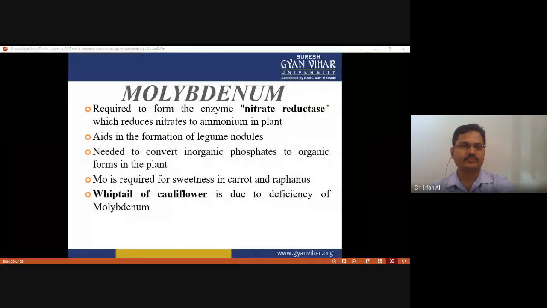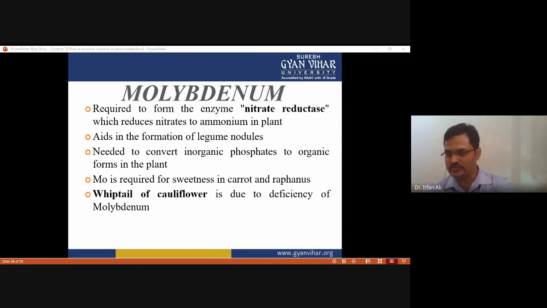And molybdenum. Molybdenum is required to form the enzyme nitrate reductase, which is required in nitrogen assimilation in plants. Molybdenum helps in the formation of root nodules, and you know that root nodules help in nitrogen fixation. Molybdenum is required for sweetness in carrots as well as raffinose, and whiptail of cauliflower is due to the deficiency of molybdenum, as we observed.